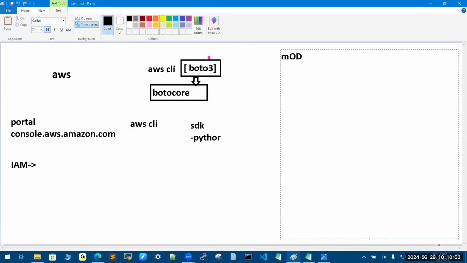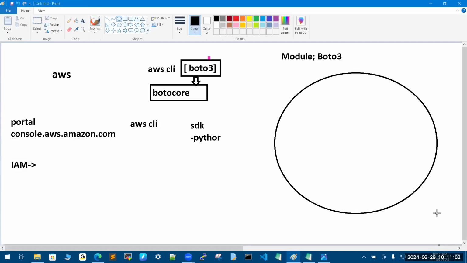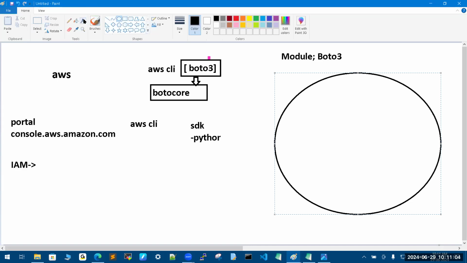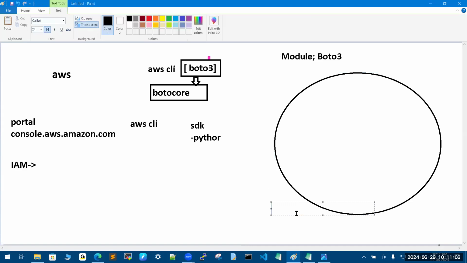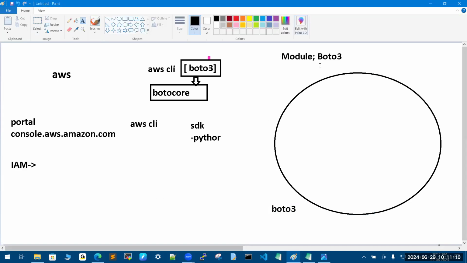There is a ready-made module, and that module name is boto3. Inside the module, one component is there, and the name of that is session.